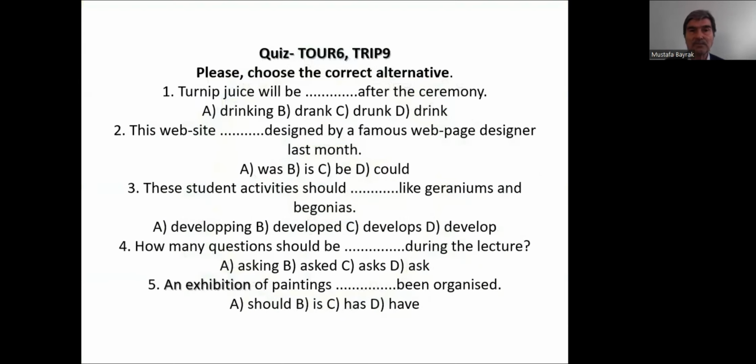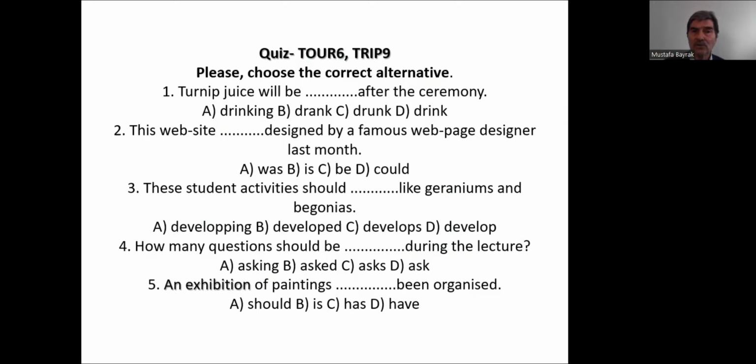Now, quiz time about tour 6, trip 9. So, this is the last presentation of the last trip of Harmony 2, level 2. Okay. After this trip 9, as you know, we will study trip 10, and we will have finished level 2 or Harmony 2. Okay. Please choose the correct alternative.